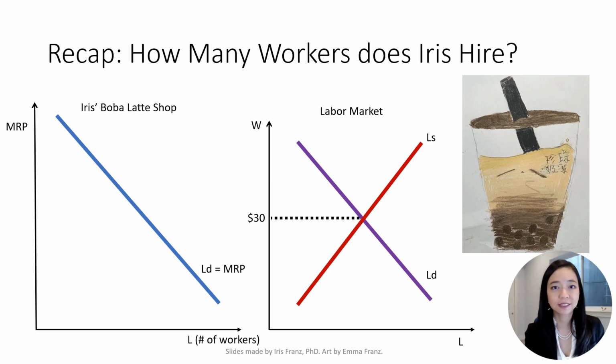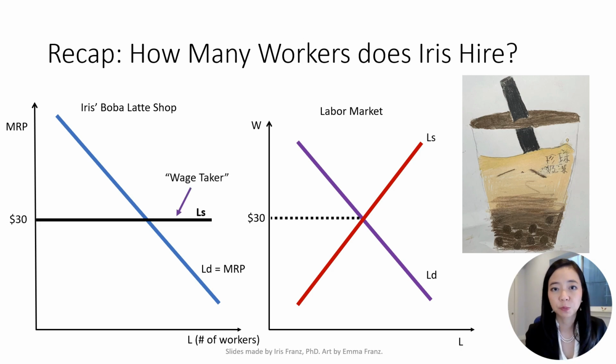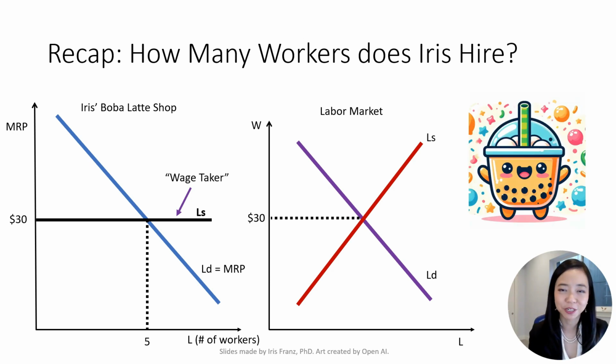After the market wage is determined, Iris's Boba Drink Shop takes a $30 wage as given, equating the marginal benefit MRP and the marginal resource cost, the current wage $30. Iris's Boba Drink Shop hires 5 workers. As we have perfect competition in both product market and resource market, the market outcome is efficient and everyone was happy. But then one day,